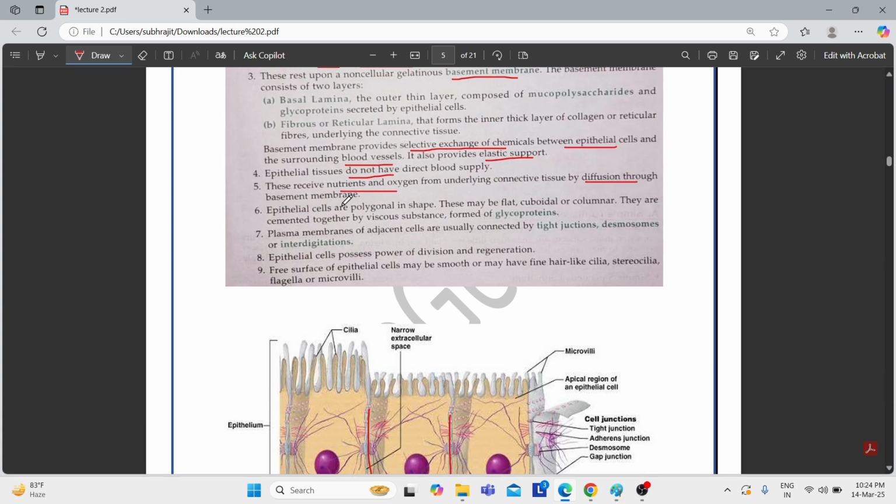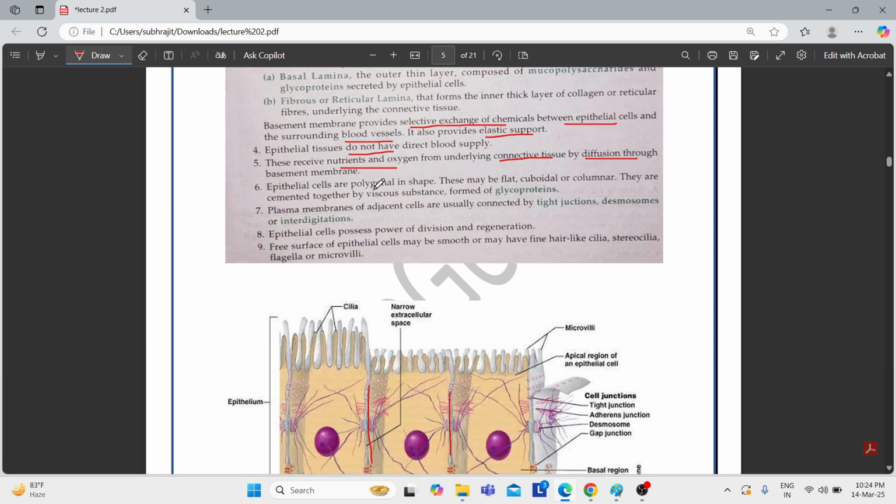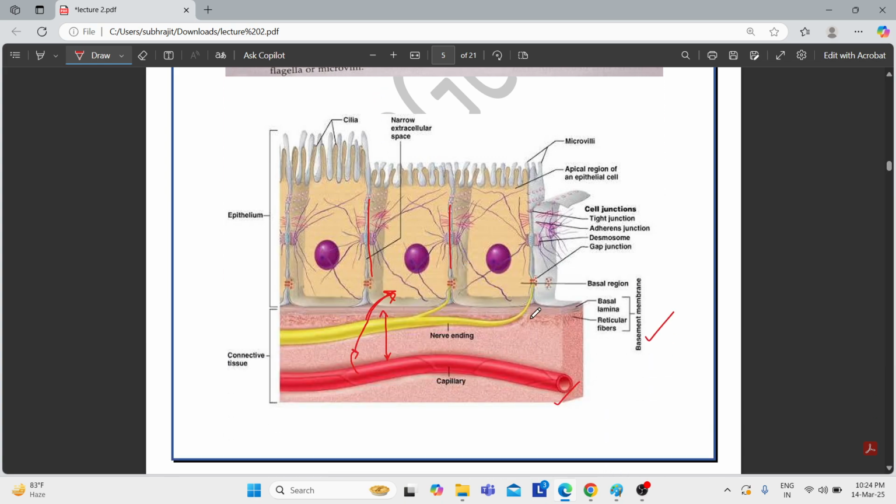As it is said here, they receive nutrients and oxygen from the underlying connective tissue by diffusion through the basement membrane. This basement membrane consists of the connective tissue and the blood capillaries. Therefore the blood capillaries first release the nutrients and the oxygen into the cells of the connective tissue through diffusion, and from the connective tissue ultimately the nutrients enter the epithelial cells or tissue, since the epithelial tissue is not directly connected with the blood capillaries.